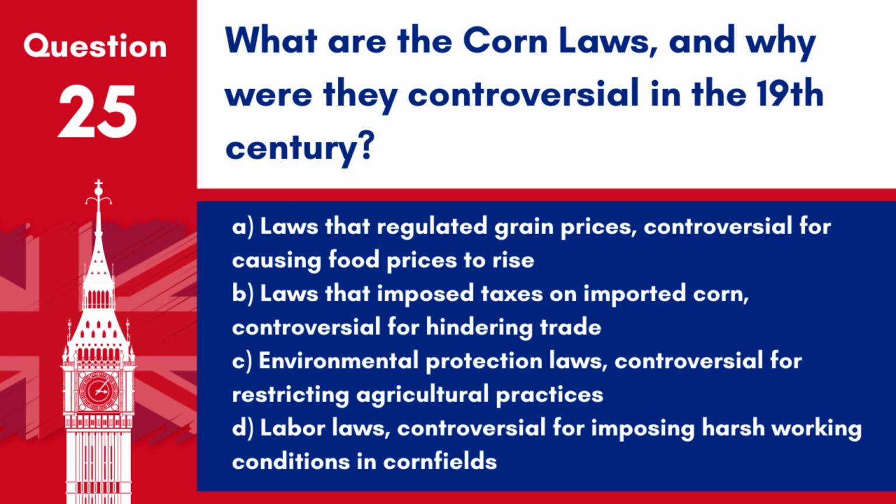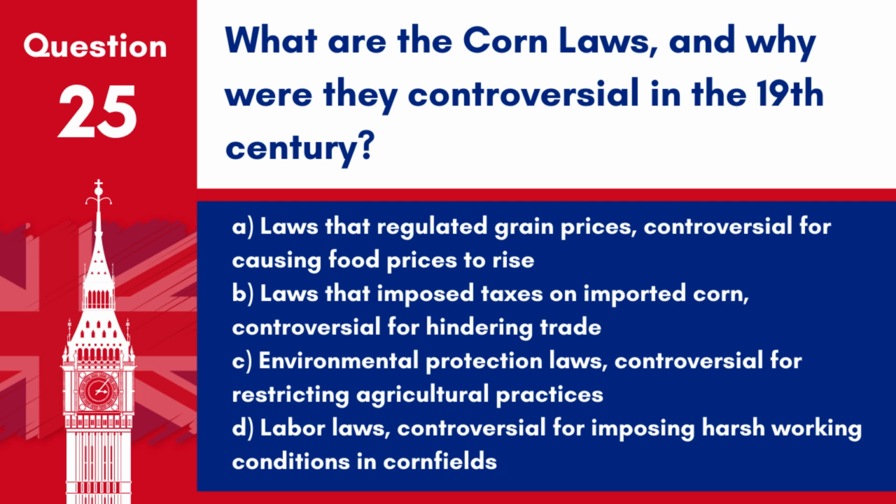Question 25. What are the Corn Laws, and why were they controversial in the 19th century? A. Laws that regulated grain prices, controversial for causing food prices to rise. B. Laws that imposed taxes on imported corn, controversial for hindering trade. C. Environmental protection laws, controversial for restricting agricultural practices.